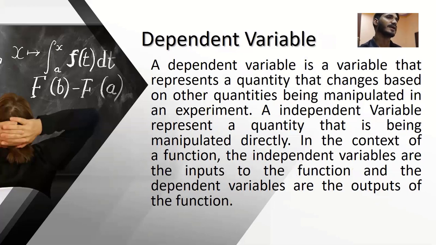Dependent variable. A dependent variable is a variable that represents a quantity that changes based on other quantities being manipulated in an experiment. An independent variable represents a quantity that is being manipulated directly. In the context of a function, the independent variables are the inputs to the function and the dependent variables are the outputs of the function.